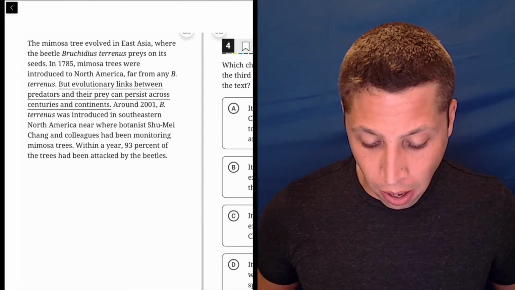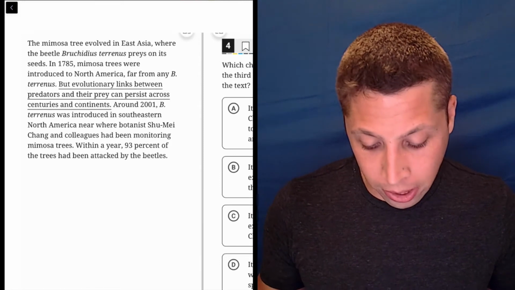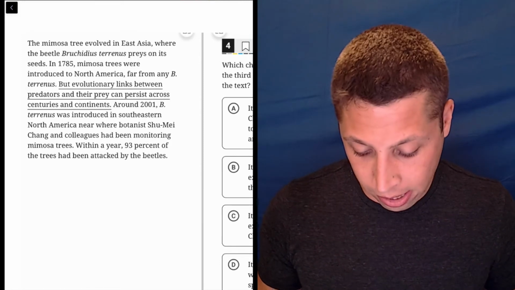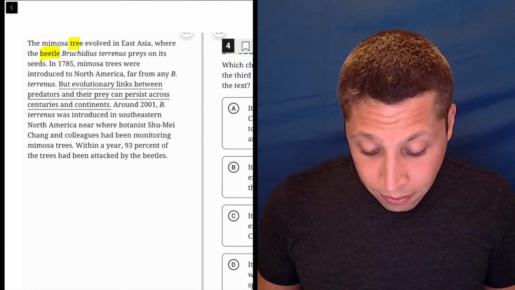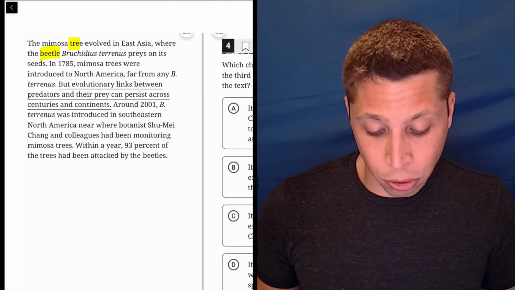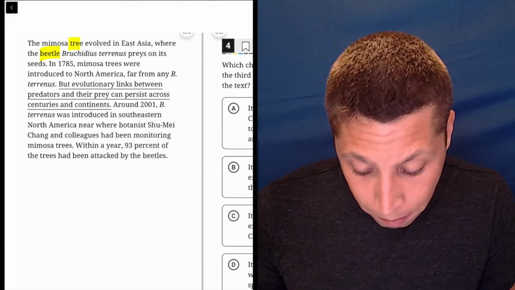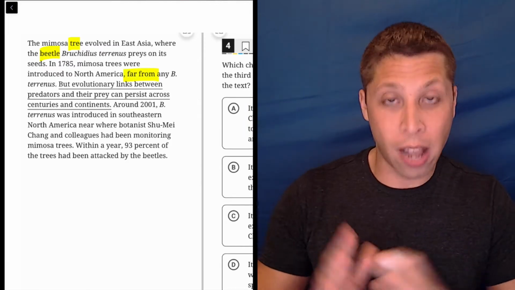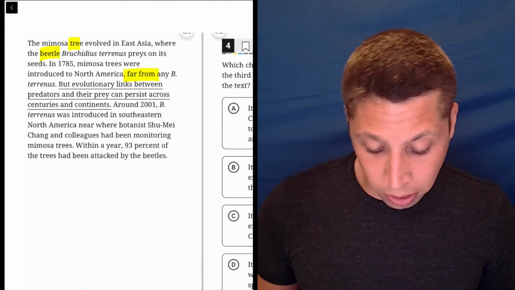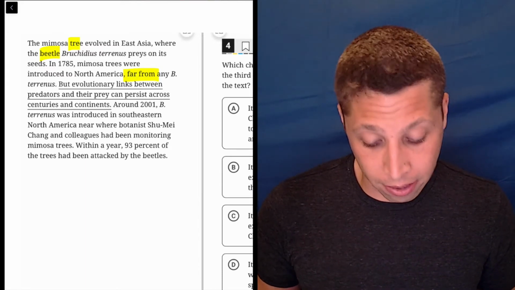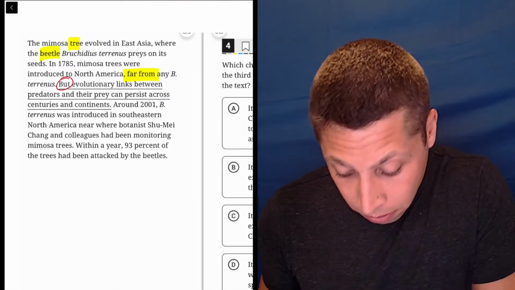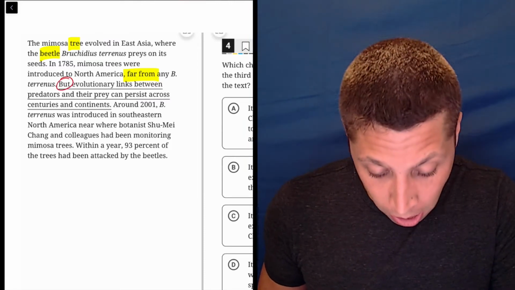The mimosa tree evolved in East Asia, where the beetle Bruchidius tyrannus preys on its seeds. Okay, so there's a tree and a beetle. In 1785, mimosa trees were introduced to North America, far from any B. tyrannus. So the trees are now separated from the beetles. But evolutionary links between predators and their prey can persist across centuries and continents. Well, obviously, there's some sort of contrast here.